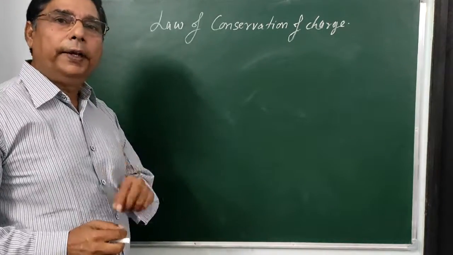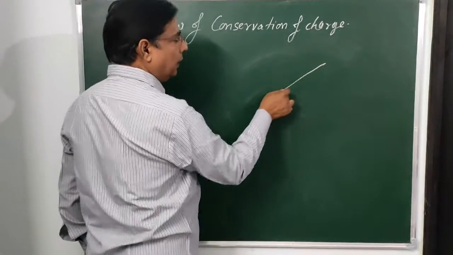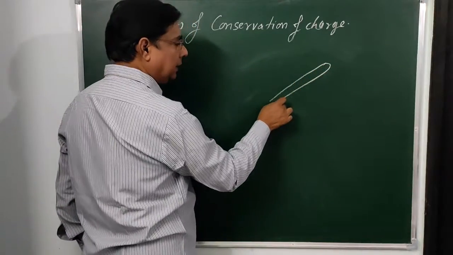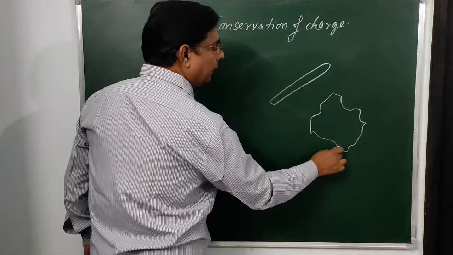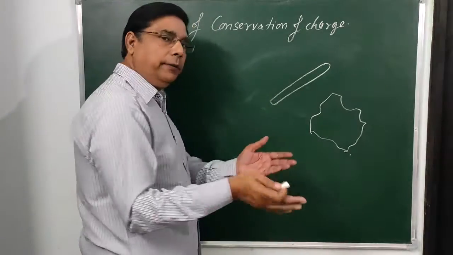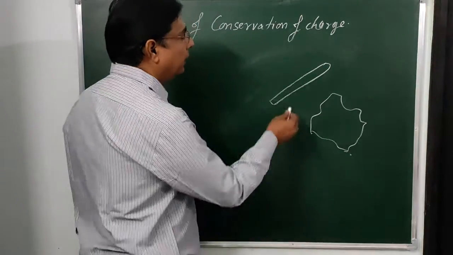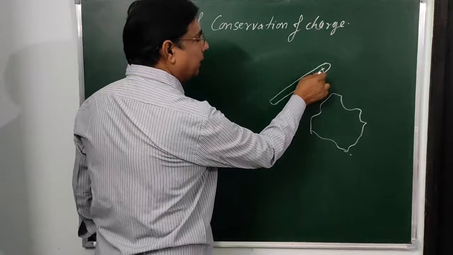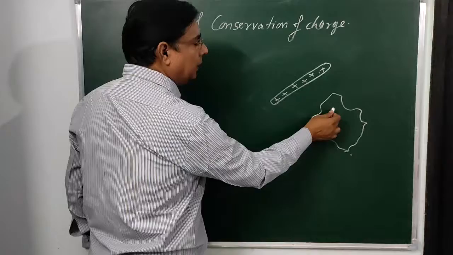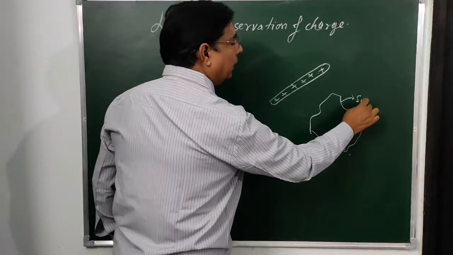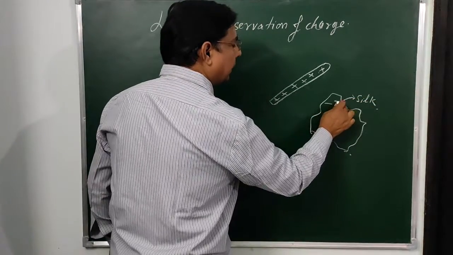Suppose we have a rod made up of glass, and we have this piece of silk. When we rub these two together, the glass rod acquires the positive charge, and the silk acquires the negative charge.